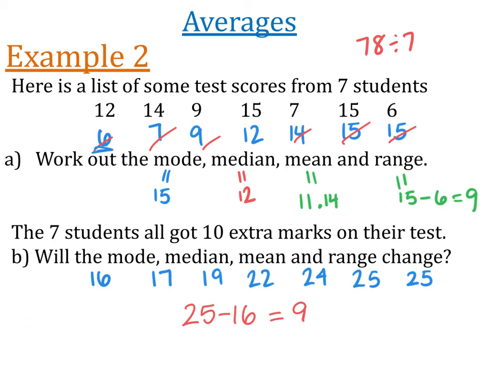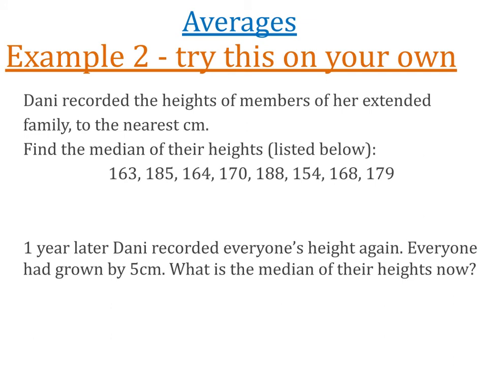All right, don't panic too much if that question got a little bit complicated towards the end. I just wanted to throw some extra things in there to see how it was going to go. All right, here's one for you to try by yourself. Danny recorded the heights of members of her extended family to the nearest centimeter. Find the median of their heights, which have been listed below. One year later, Danny recorded everyone's height again. Everyone had grown by 5 centimeters. What is the median of their heights now?